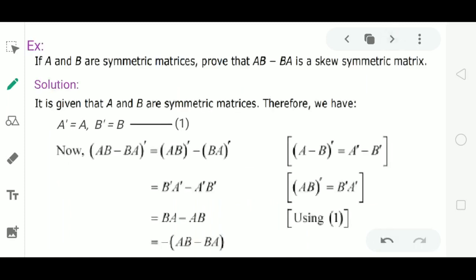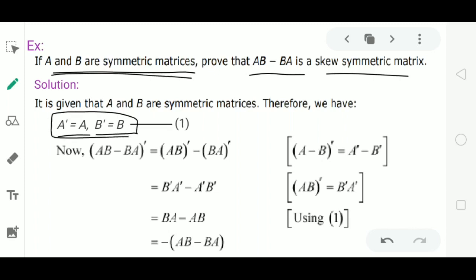Next example. If A and B are symmetric matrices, prove that AB minus BA is a skew symmetric matrix. Again here, A and B are symmetric means A' is equal to A and B' equal to B. Both the matrices A and B satisfy these conditions, then we have to prove that AB minus BA is a skew symmetric matrix. What is the condition for a skew symmetric matrix?